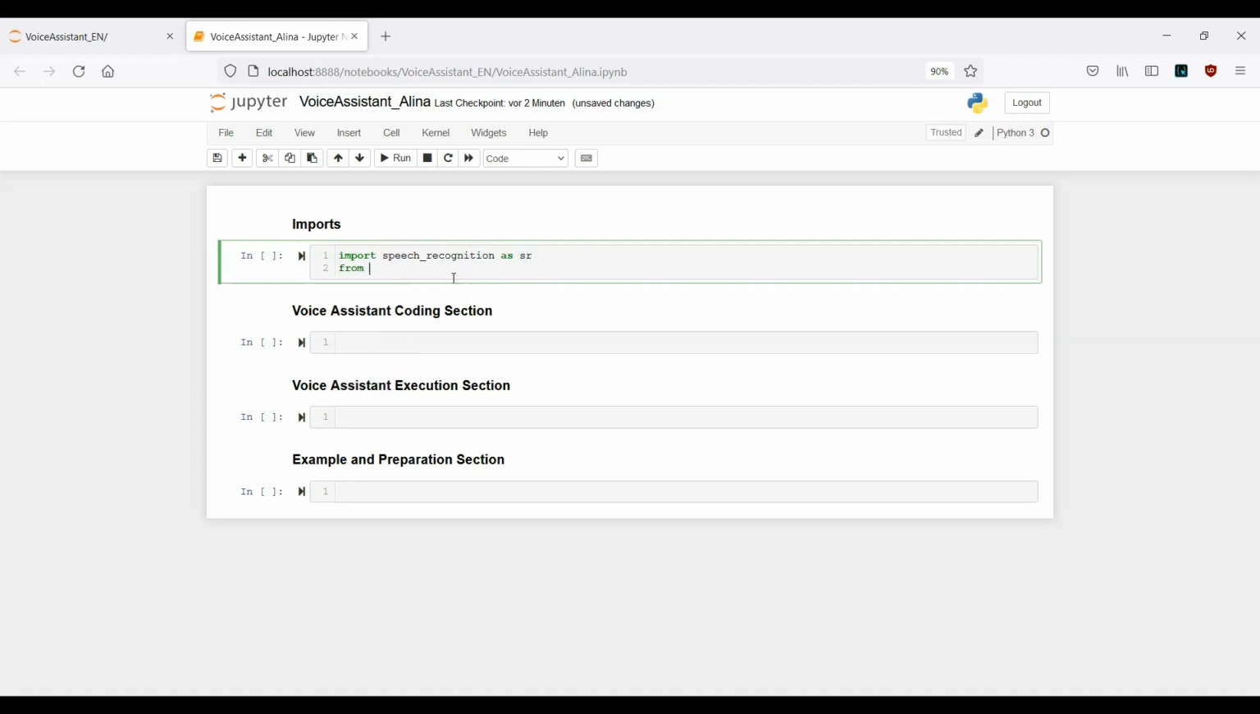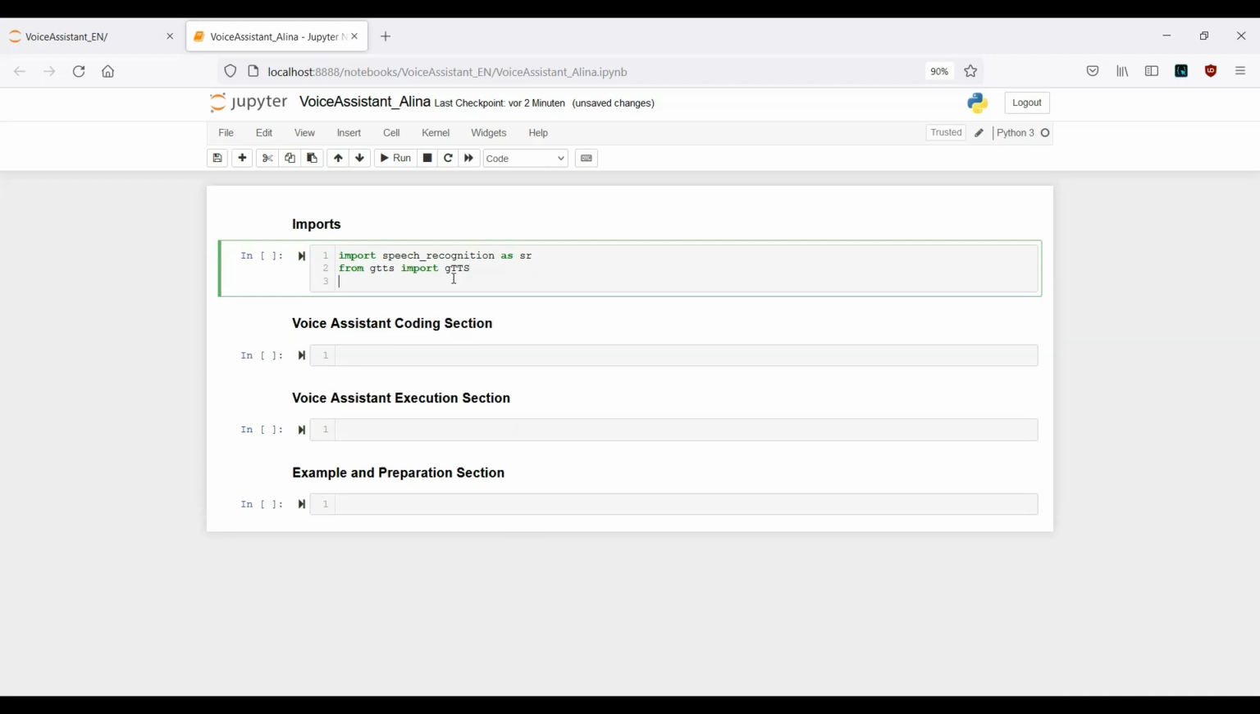Number 2 is Google text to speech. That means from GTTS import GTTS. Okay, number 2. And the next one is import playsound. So we need these three libraries to initialize our bot. Oh, sorry, not bot. In this case, it's a voice assistant. It's actually not a bot. So I will run this cell here. No error messages. This looks actually fine.